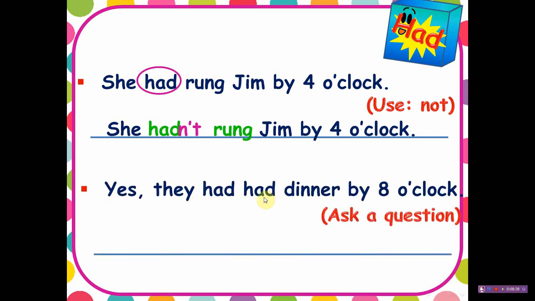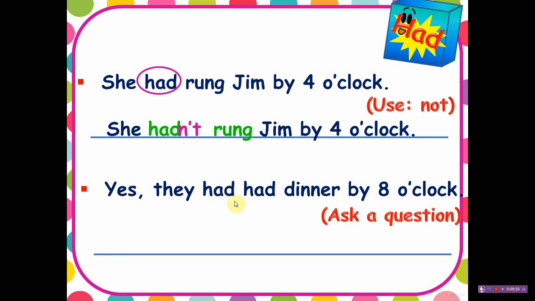Okay, yes, they had dinner by 8 o'clock. Again, the key word here is by, and it's followed by a specific time. Okay, what is this? Had. It's very confusing. No, it's not confusing.